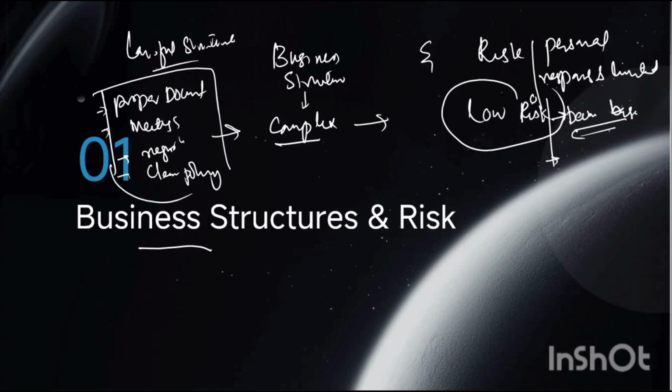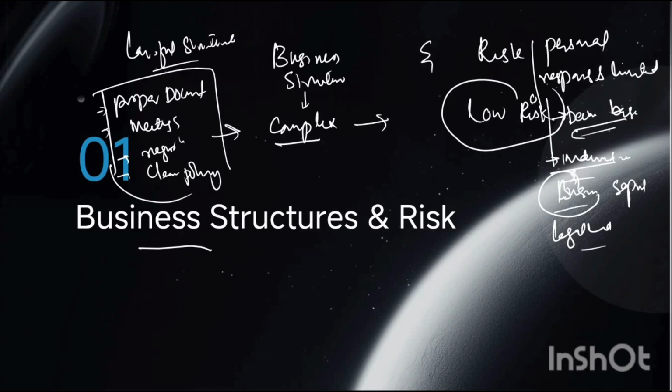And the third thing is it separates the individual and the business. It gives a wall between the individual's personal assets and the business. So when there's a complex structure, it provides a legal identity to the business, and the business will be responsible for its acts, and the person will not be accountable for these things.